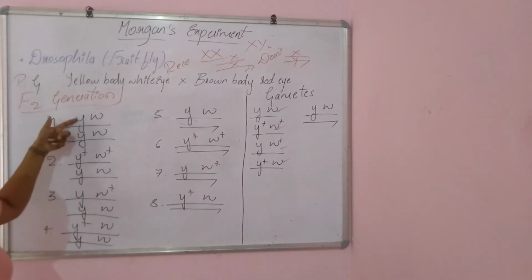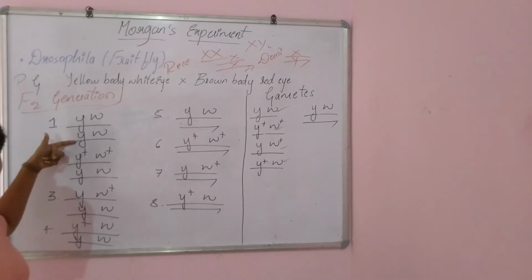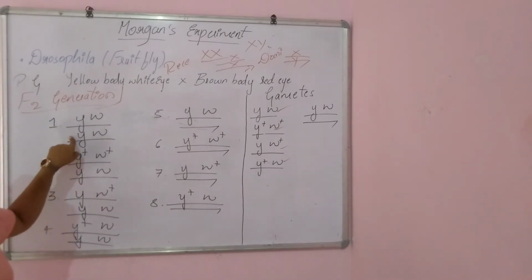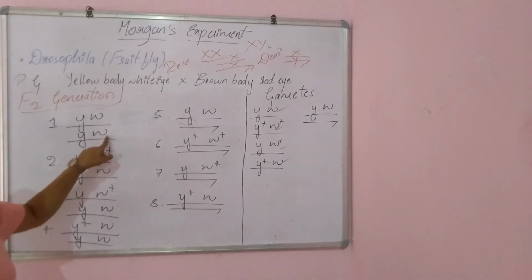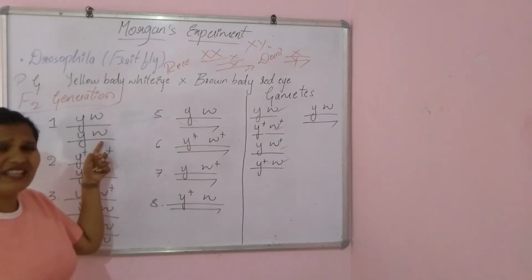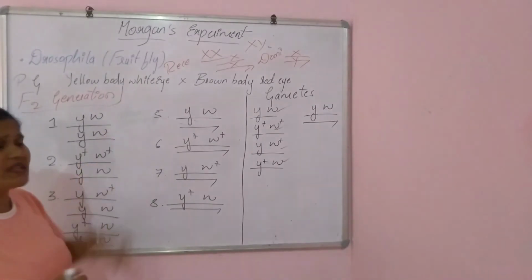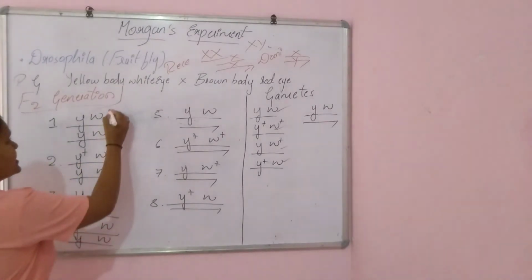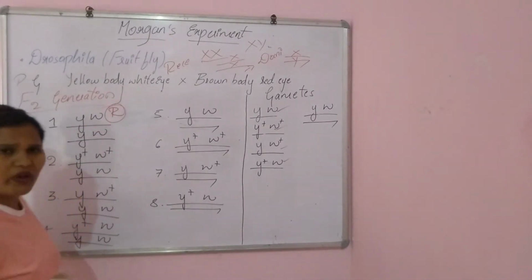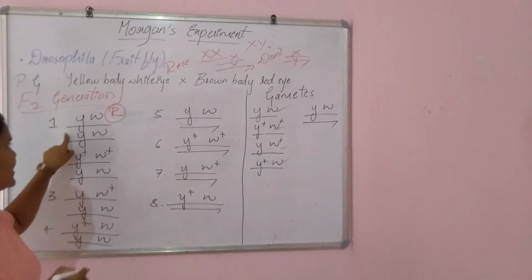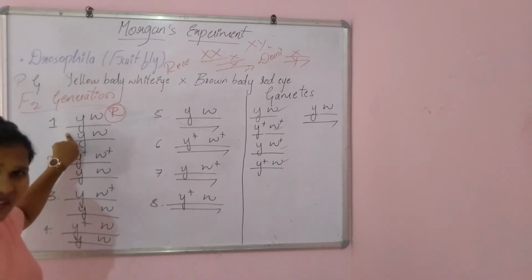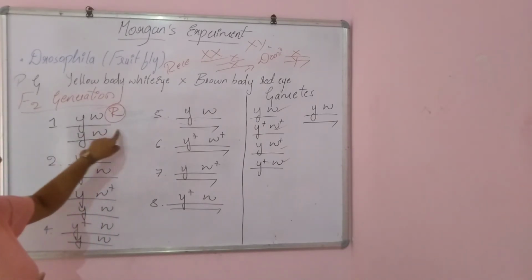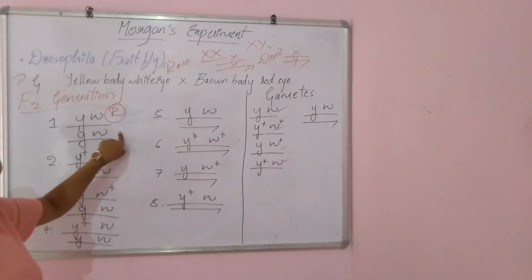See here, small y, okay? There is no presence of a plus symbol over that. So this is the recessive character, and in case of the W, that is eye color also, there is no presence of a plus symbol, and this is the recessive character, in the sense that it will be yellow bodied and white eyed.